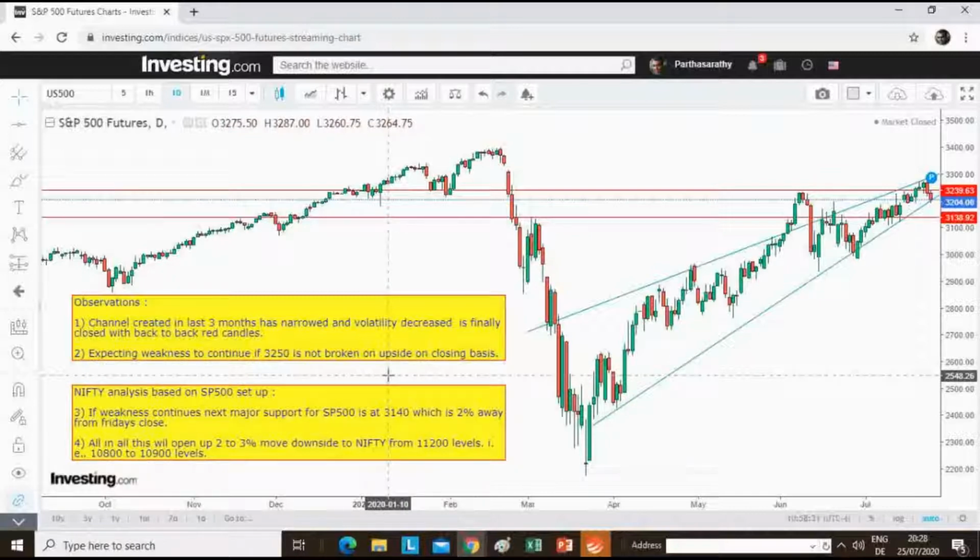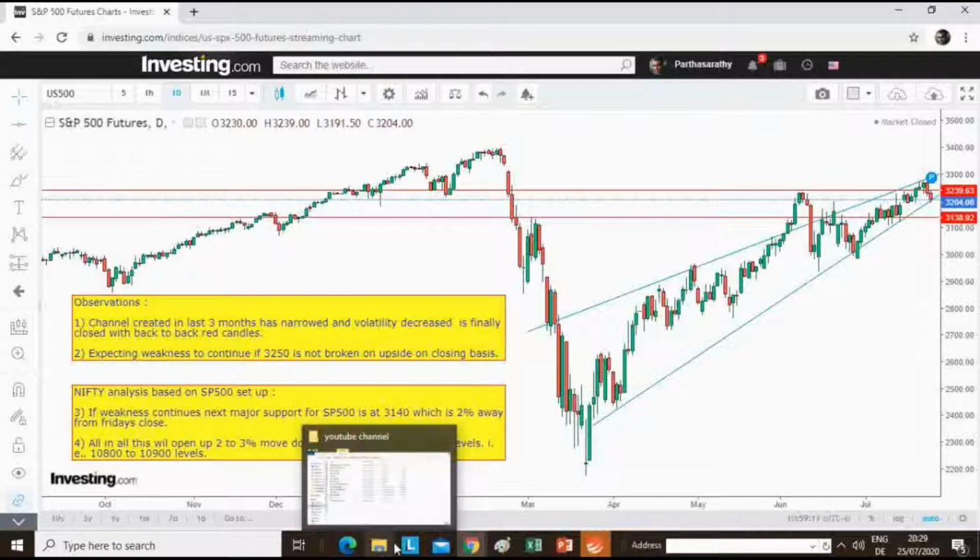Now if we see Nifty based on S&P 500, if 3250 is not taken out on the upside on a closing basis for more than a day or two, that is by Monday or so, then we can expect a downside to 3140. That will open a downside up to 10,900 levels on Nifty. I'm not saying that will happen. My point is that if we break, then this is the first thing that we should keep in mind. Being aware is more important. There is no certainty in the stock market.